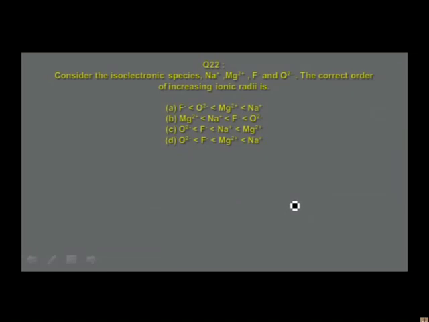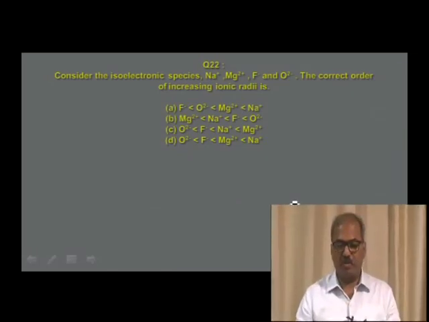Consider the isoelectronic species Na+, Mg2+, F- and O2-. The correct order of increasing ionic radii is asked. Option A, F- less than O2- less than Mg2+ less than Na+. Option B, Mg2+ less than Na+ less than F- less than O2-. Option C, O2- less than F- less than Na+ less than Mg2+. Option D, O2- less than F- less than Mg2+ less than Na+. And these are all isoelectronic species containing 10 electrons.